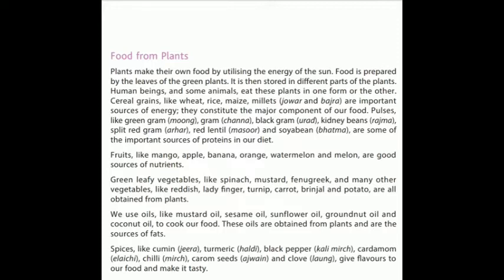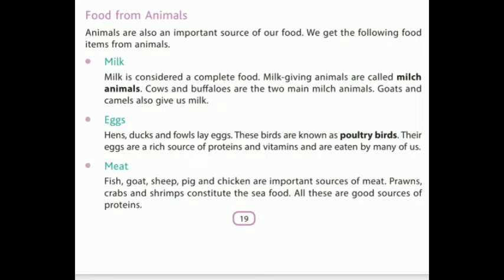So you must have already come across these spices in your local languages or vernacular languages. But you need to remember what these are called in English also. Okay, so all the spices are also obtained from the plants. Now, the second category is the food from the animals. So, animals also are an important source of our food. We get the following food items from the animals.